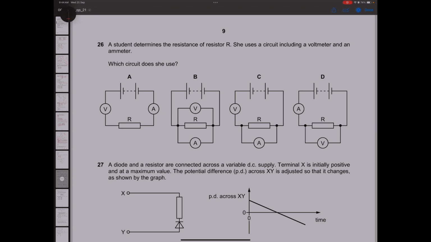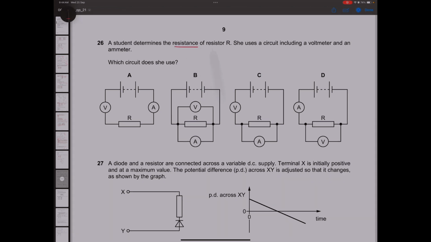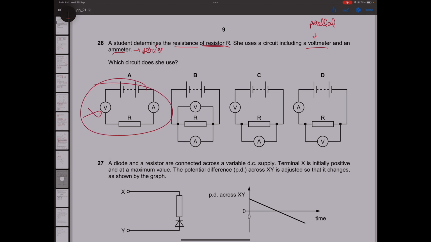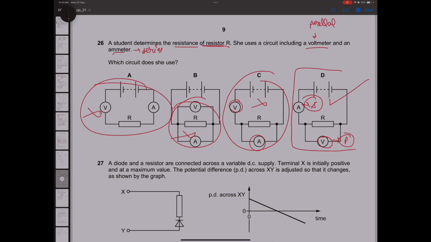This is a question showing a resistor of resistance R. She is using a voltmeter and an ammeter. They're just asking what the correct way to arrange it is. The voltmeter should be in parallel and the ammeter connected in series. Both connected in series, incorrect. Both connected in parallel, incorrect. Option C, ammeter in parallel, voltmeter in series, incorrect. Now option D, voltmeter connected in parallel, ammeter in series, so this is the correct answer.